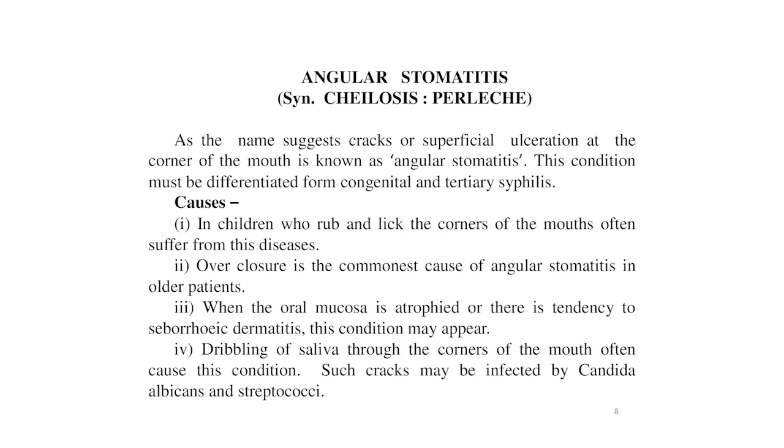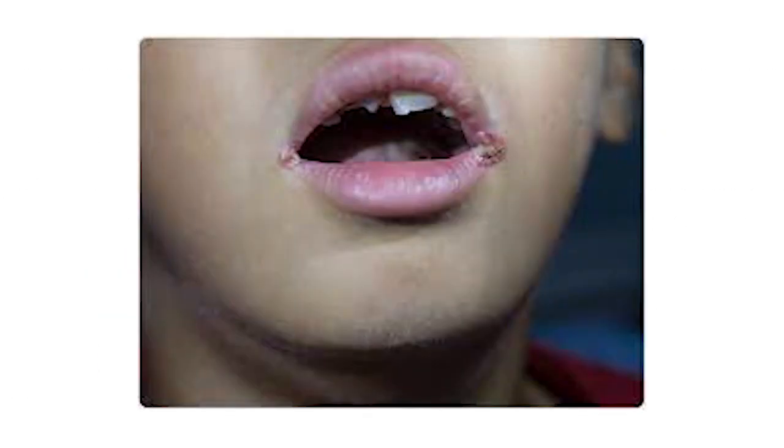Causes behind this angular stomatitis: children who rub or lick the corners of the mouth often suffer from this disease. Oral closure is the commonest cause of angular stomatitis in older patients. When the oral mucosa is atrophied or there is a tendency to seborrheic dermatitis, this condition may appear. Dribbling of saliva through the corners of the mouth often causes this condition. Such cracks may be infected by Candida albicans and Streptococcus. Dear students, here is a good picture on your screen showing angular stomatitis, a clear-cut picture of angular stomatitis.